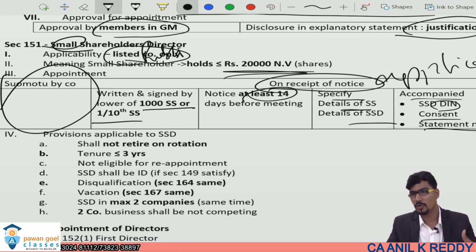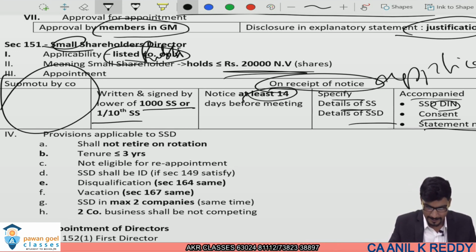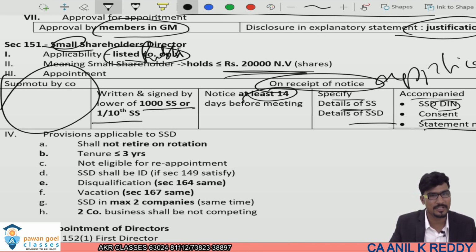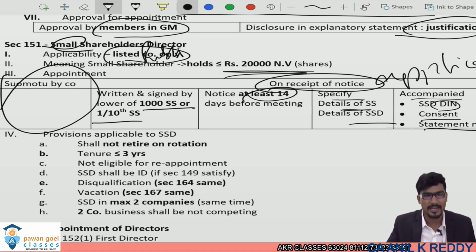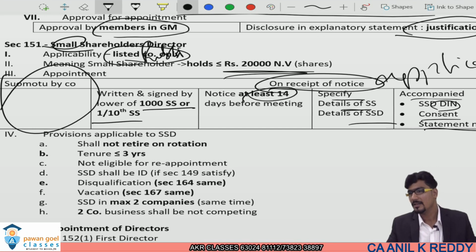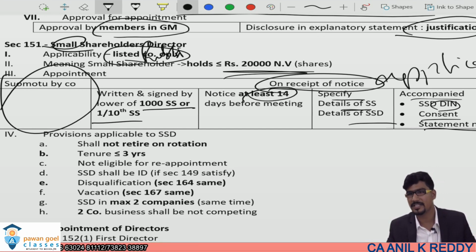So if a company may appoint on receipt of an application, how many members should give the application? 1000 members, and 1000 members of whom? Small shareholders only, or 1/10 of small shareholders should give this application, whichever is lower. And how many days before? 14 days before this has to be given, and they shall provide the following details: details of that small shareholder and details of that small shareholder director also. The application should be accompanied by DIN, consent, and a statement that he is not disqualified.